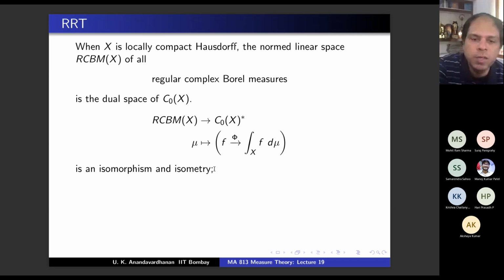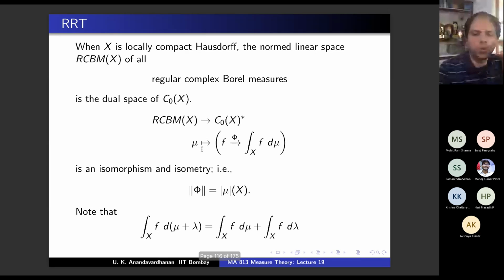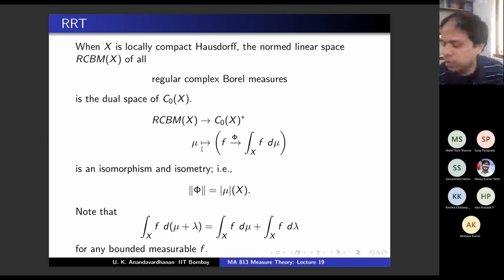What is the meaning of isometry here? Norm of phi equal to norm of mu. Norm of mu is nothing but mod mu of the total space. So you have to show norm of phi is mod mu of all of X. This is what you have to show, and this is almost the definition of the measure, addition of measures, and for any bounded measurable f. Okay, so let me give the quick points and then we will stop so that next class we can start the next topic.